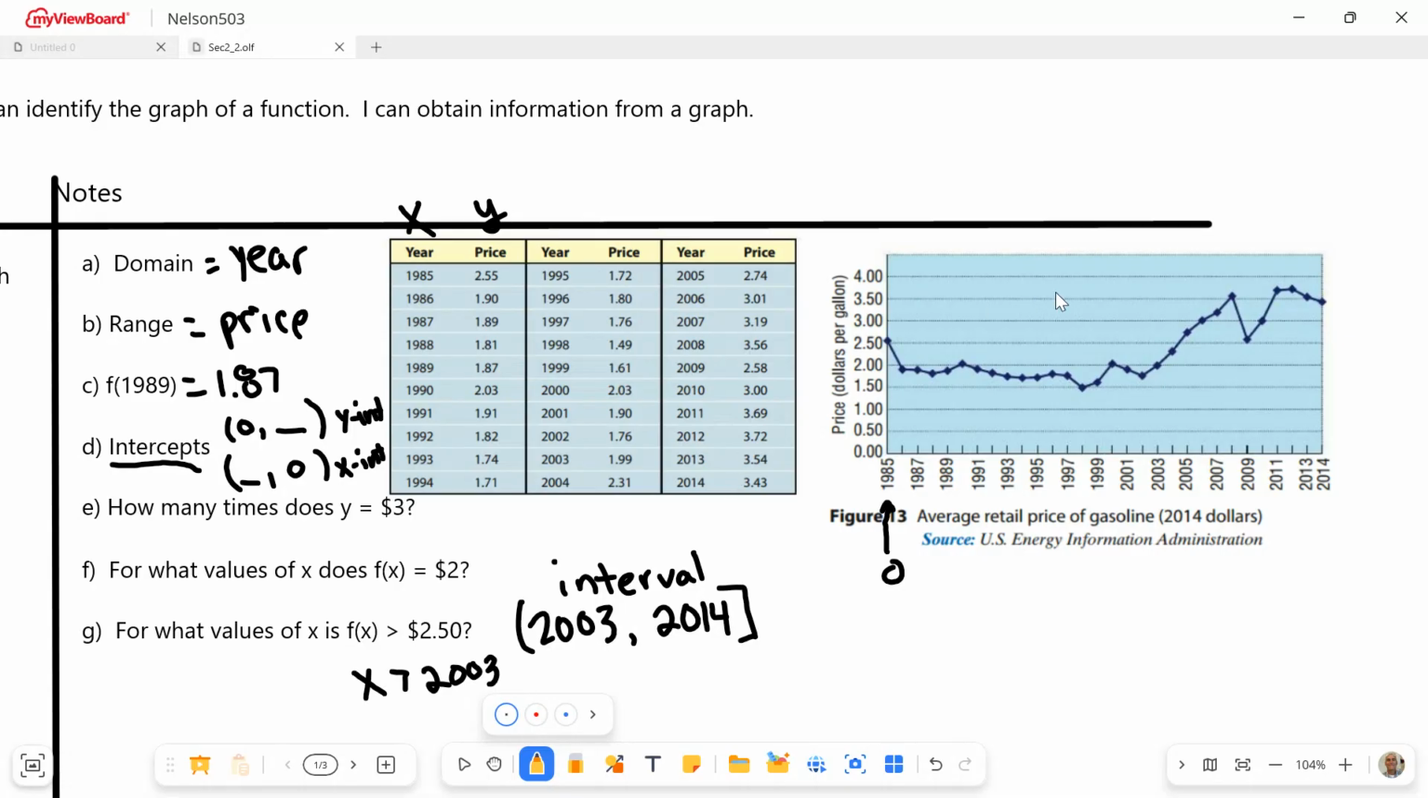So we're going to be reading the graph. Sometimes it's helpful to look over the table to see what the actual numbers are, but I hope I'm making this clear.